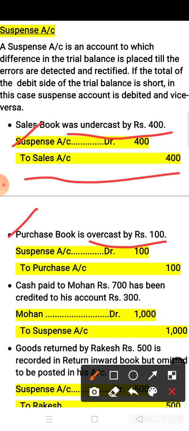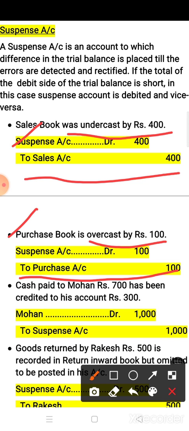We have to do less the amount. So this 100 rupees we have to do less. We have to reduce. Now what we have to do? This 100 rupees we have to deduct. So for deduction we have to make the opposite entry. So this purchase which is in debit side, this we have to make credit side. So write to purchase account 100 on the credit side.